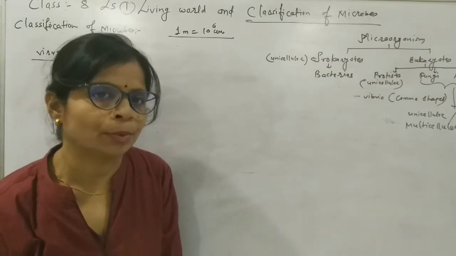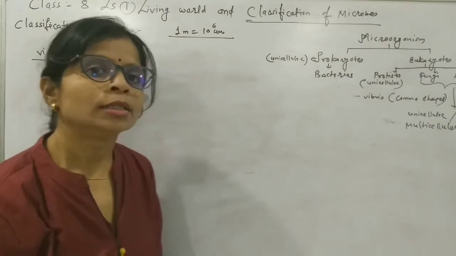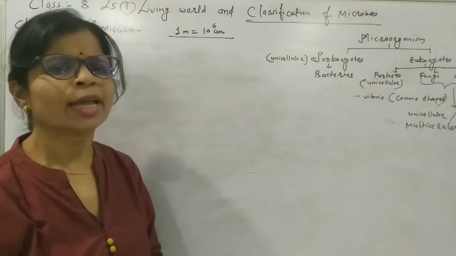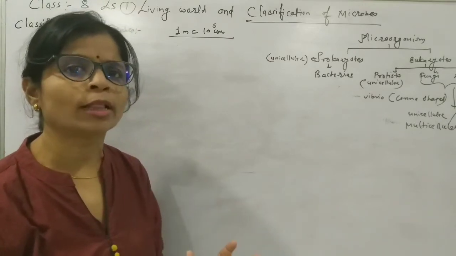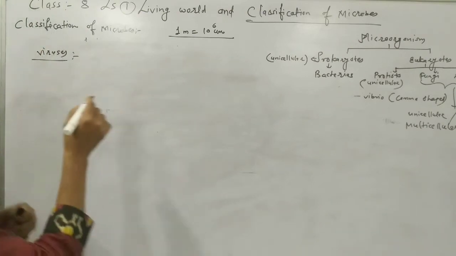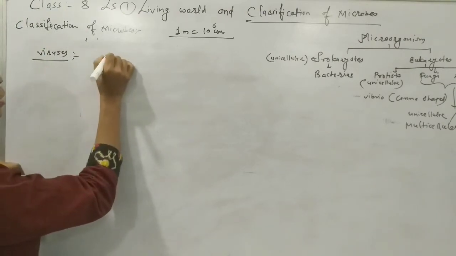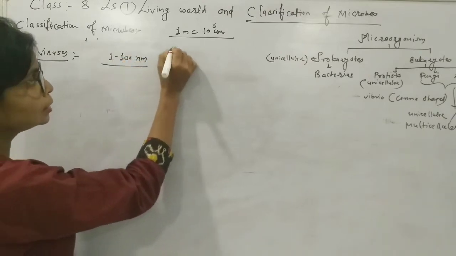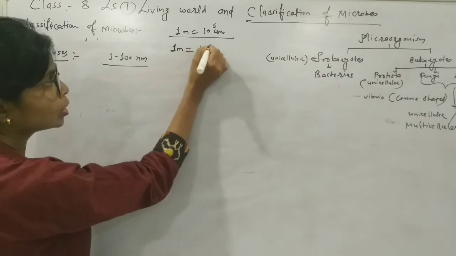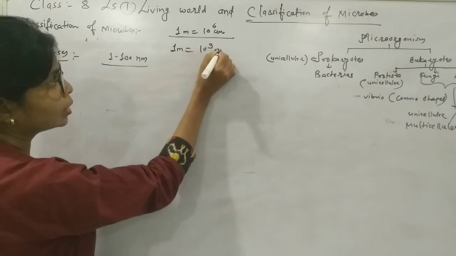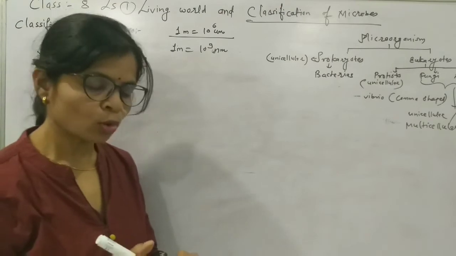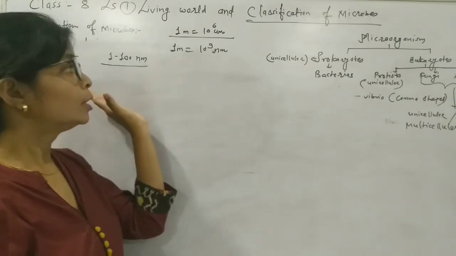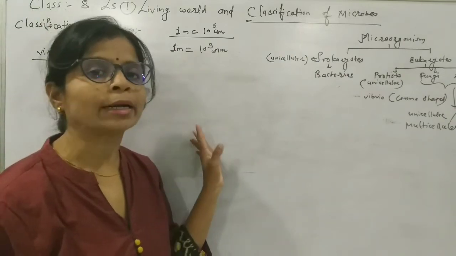Now viruses are free living organisms, and their size is very small compared to bacteria. About the size, they are 1 to 100 nanometers. 1 meter is equal to 10 raised to 9 nanometers. They are about 10 to 100 times smaller than bacteria.